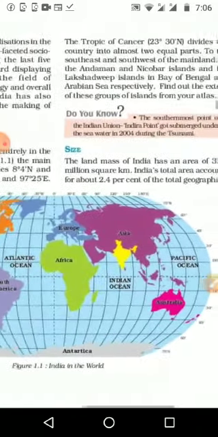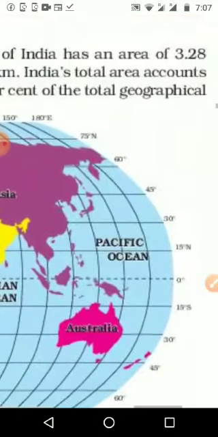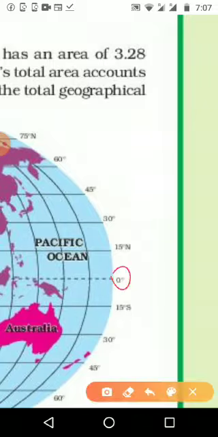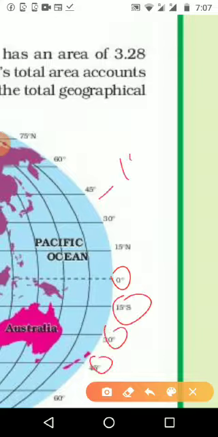Let us see what they have written in the textbook. Here we can see the 0 degree, that we already know, that is the equator. Then here it is given 15 degree, 30 degree, 45 degree, with every interval given.